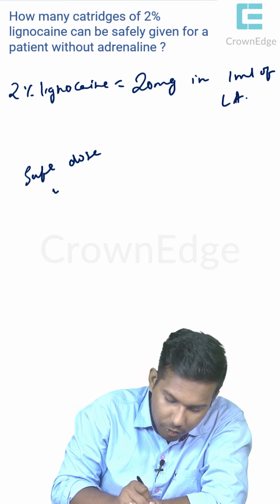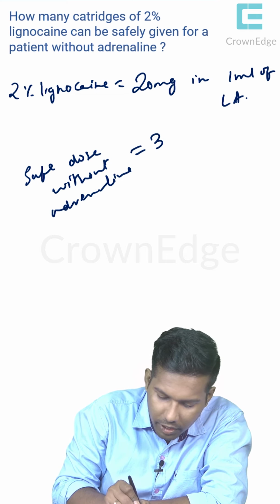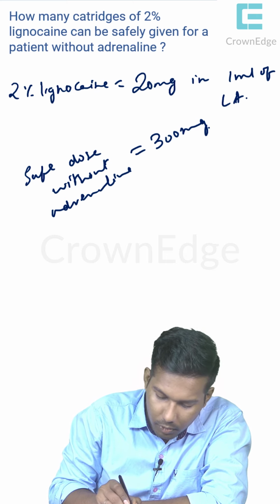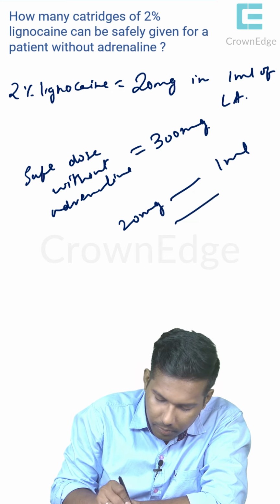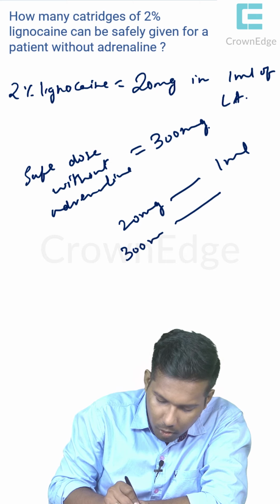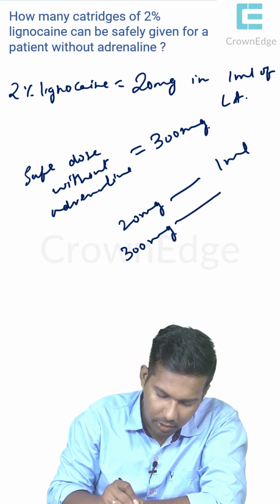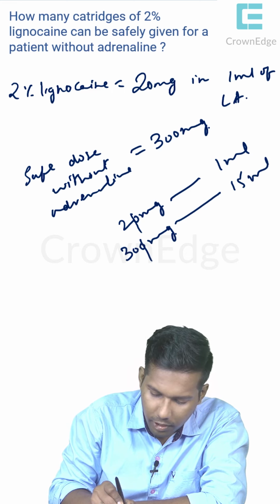Safe dose without adrenaline is 300 mg. Okay, so in 300 mg, if 20 mg is there in 1 ml, how much will be there? Just calculate the zeros. 30 by 2 is 15 ml.